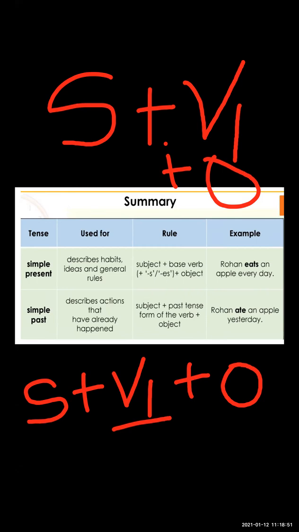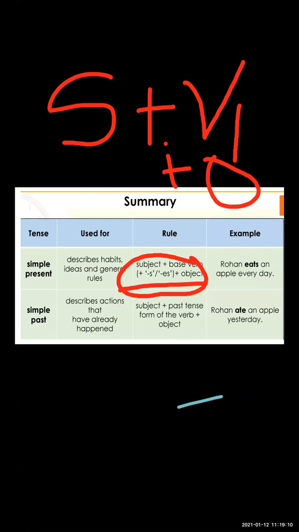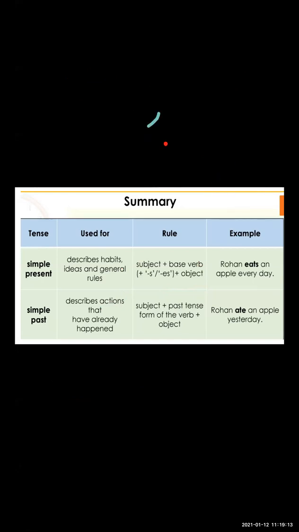Now you can see in the rule that we add s or es. I am going to clear your doubt about where we use s or es and where we do not. See how the simple present tense is formed. You know there are first person, second person, and third person, singular nouns and plural nouns, so it depends on that.